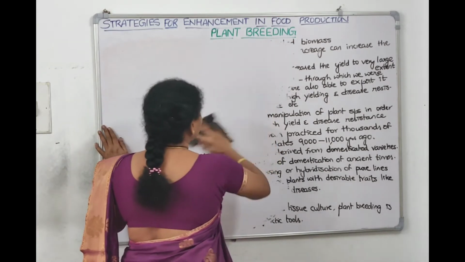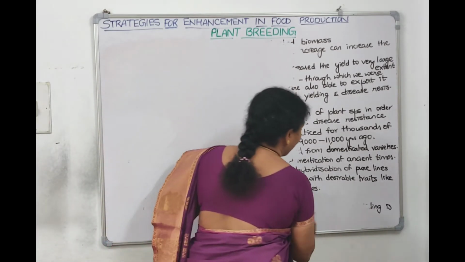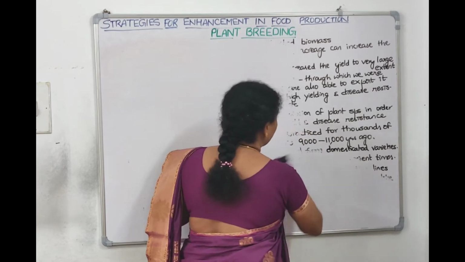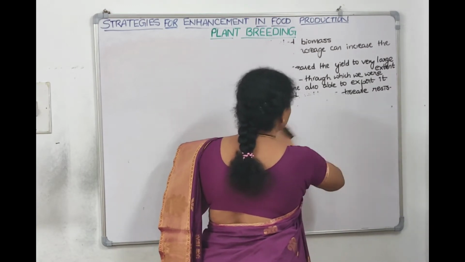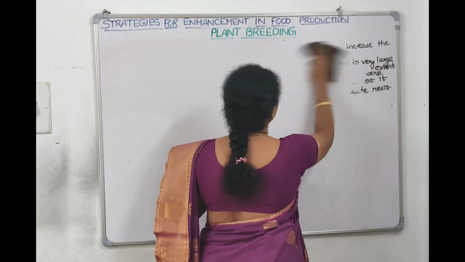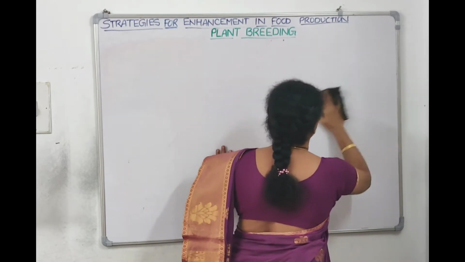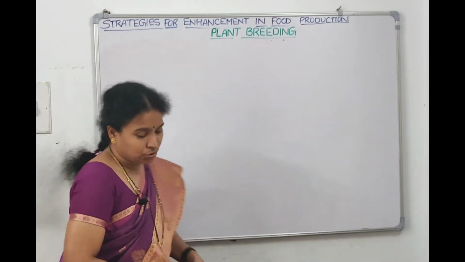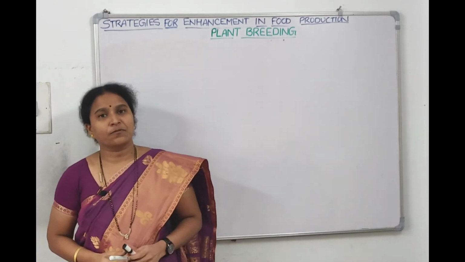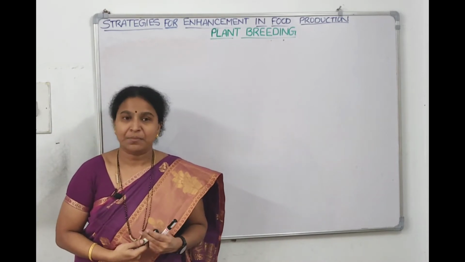Here the author is trying to explain what is traditional farming, what is conventional plant breeding, what is classical plant breeding, from which time onwards it is dated, and what are the characters a plant breeder looks into. Now we'll just see what are the characters a plant breeder will look into, and then we'll go with the steps of the classical or the basic steps of plant breeding.